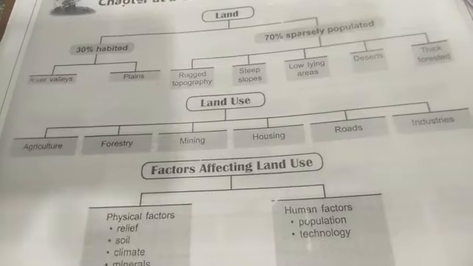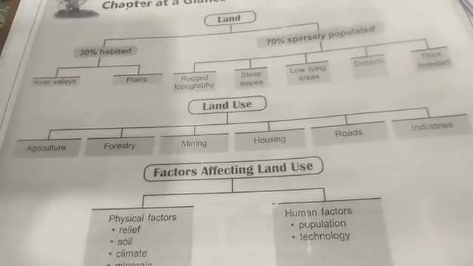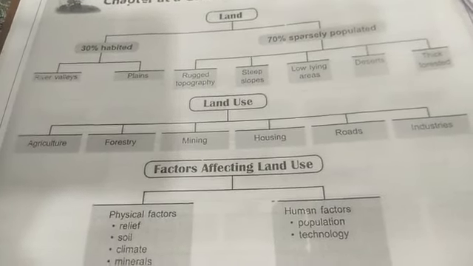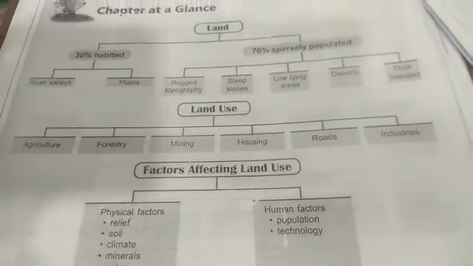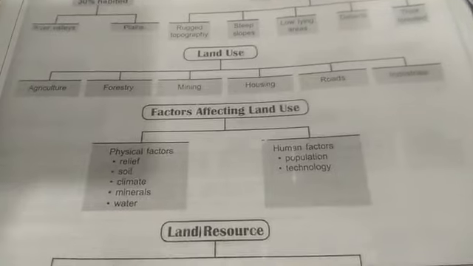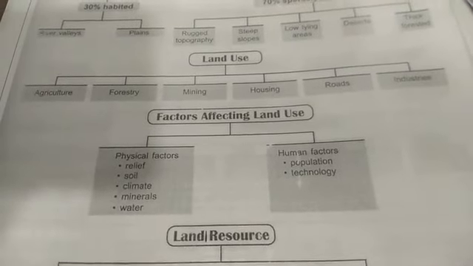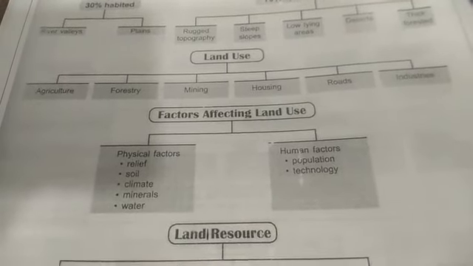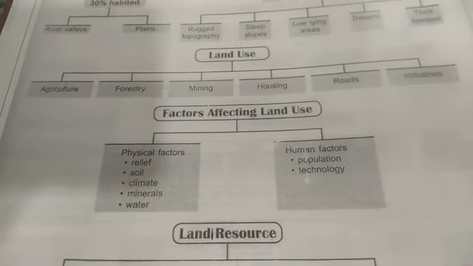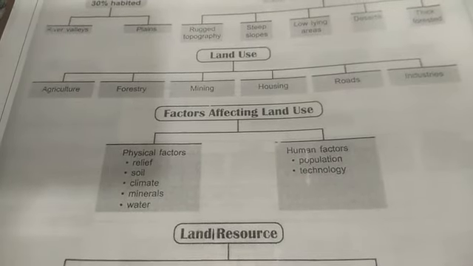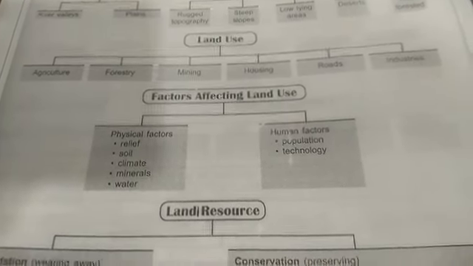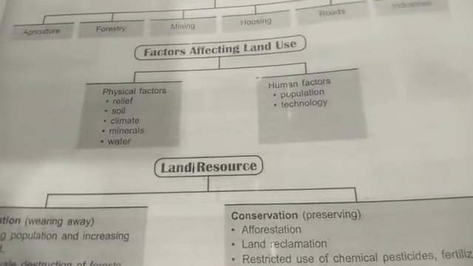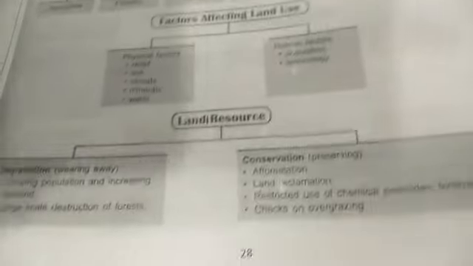Now land use. Land is used for different purposes like agriculture, forestry, mining, housing, roads and industries. Factors affecting land use. There are two: physical factors and human factors. Physical factors are relief, soil, climate, mineral and water. Human factors are population and technology. Land resources.